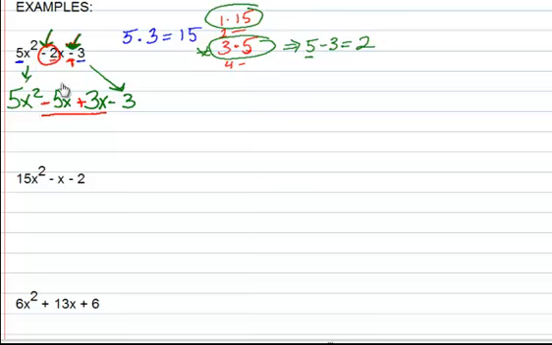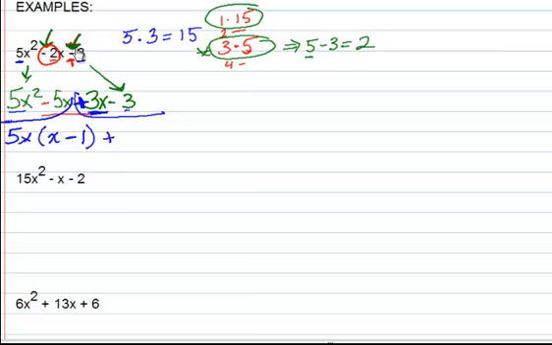So the next thing we're going to do, of course, we see we've got a four-term polynomial, so we split it. And in the first set, we've got a 5x as our GCF. When we divide that out, we're left with x minus 1. This sign, of course, always stays the same.